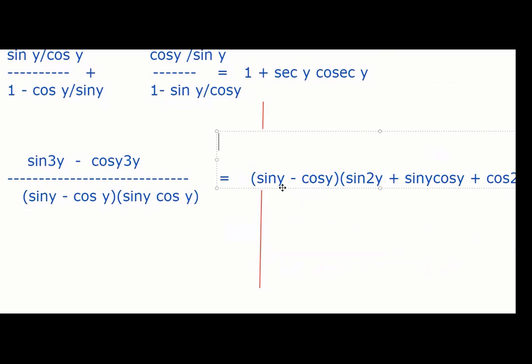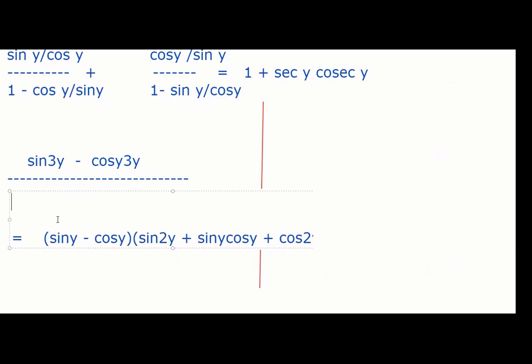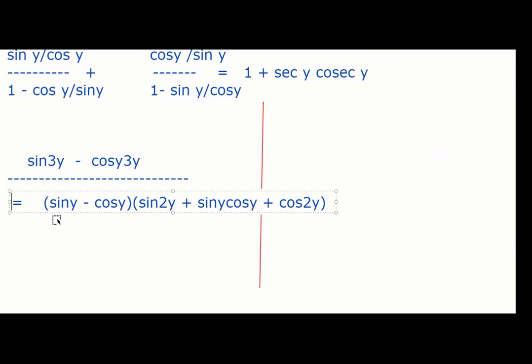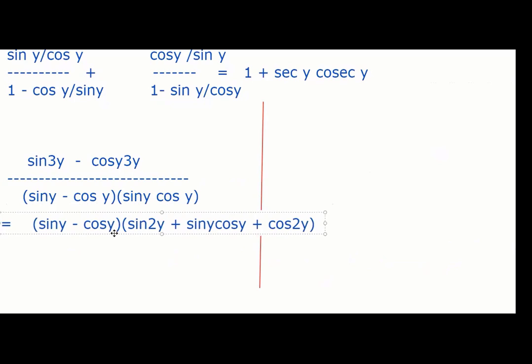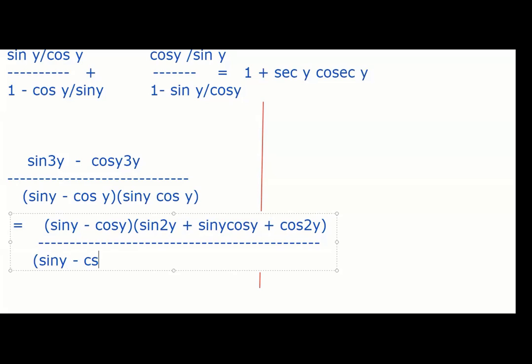So guys, what did I do is, I use the same thing here. I wrote my numerator as this, and my denominator was as it is: sin y minus cos y into sin y cos y, and then we got sin y into cos y. And that gives me big advantage.